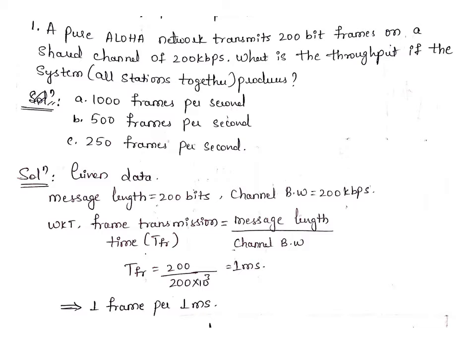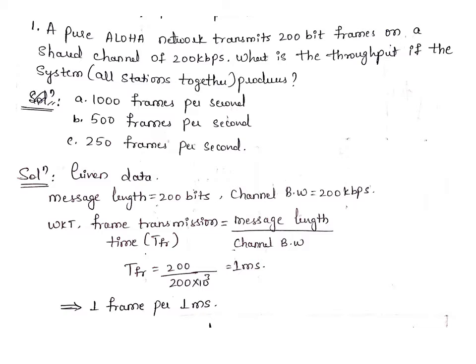A pure Aloha network transmits 200 bit frames on a shared channel of 200 kbps, right? Here it is asked to calculate the throughput if the system, all the stations together, produces: in the question we have three sub questions. If 1000 frames are sent per second, and 500, and similarly 250 frames sent per second. The first step is to write down the given data.